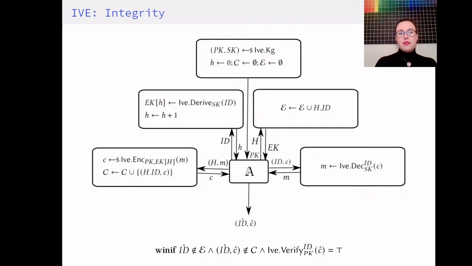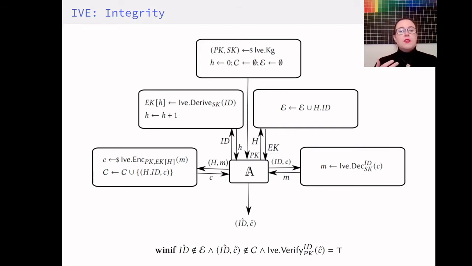The adversary is given the public key of the IVE scheme. She's also given access to a derivation oracle seen on the left hand side, where she queries an identity and gets a handle H in return. She may use this handle to either corrupt the identity by querying her corruption oracle and getting the encryption key back, or she can use the handle to encrypt messages under identities where she doesn't have the encryption key, using the encryption oracle on the lower left side. She's also given access to a decryption oracle.